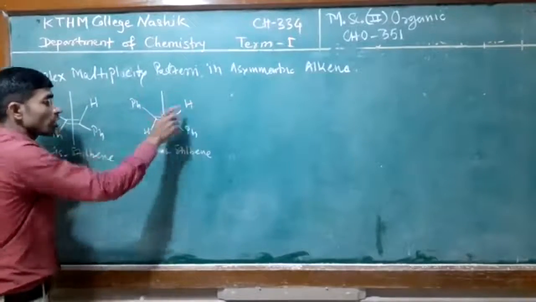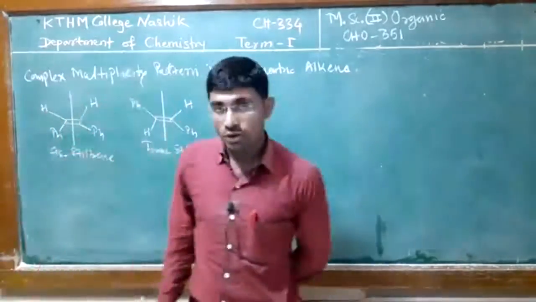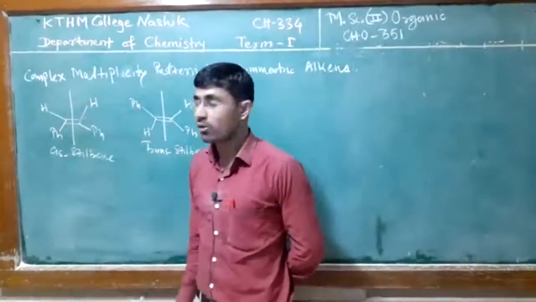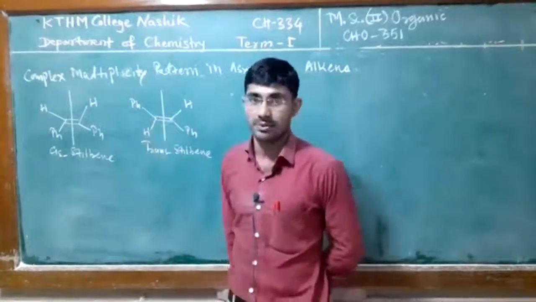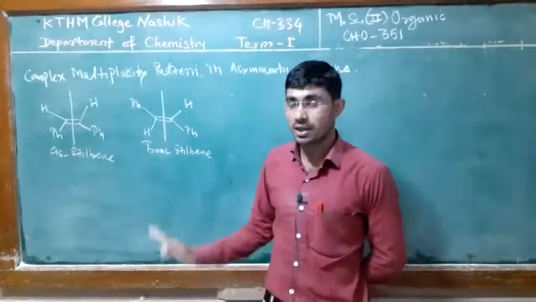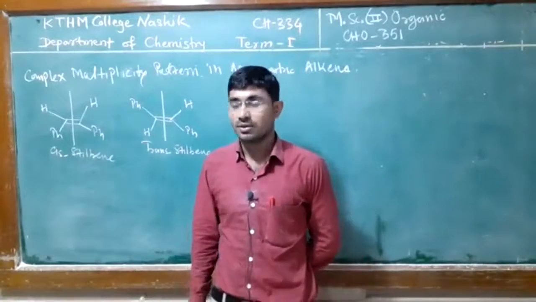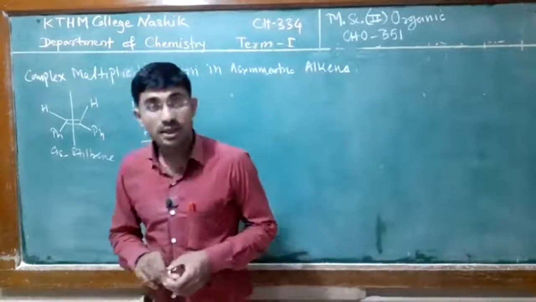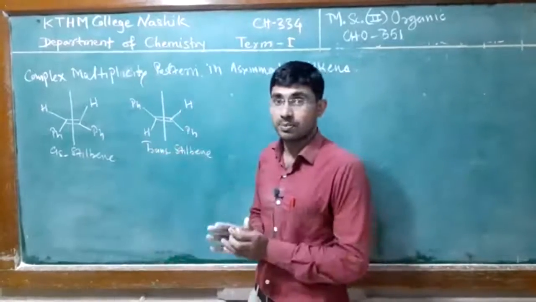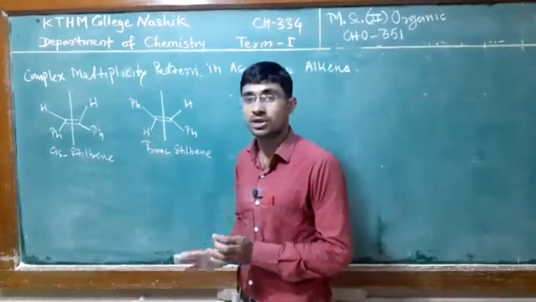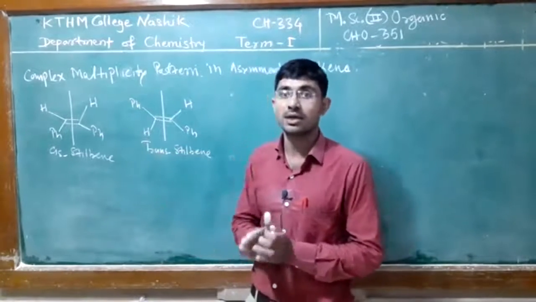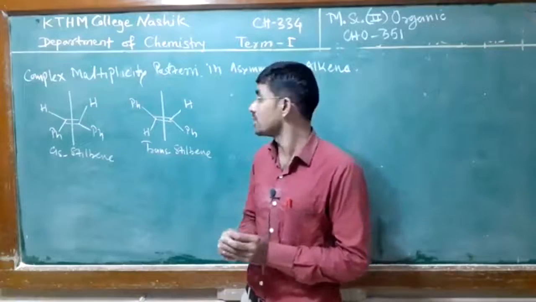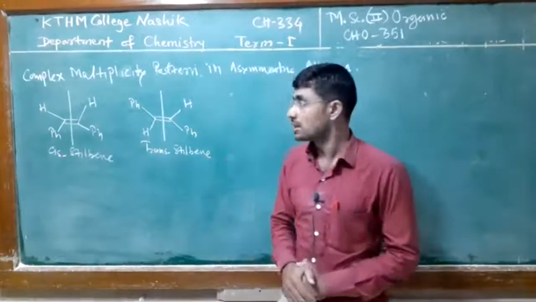So these compounds do not show cis coupling in the first compound or trans coupling here. Cis-trans coupling is not possible, so the two hydrogens simply give a singlet. Our peak is unsplit, and we get a single resonance peak in cis and trans-stilbene.